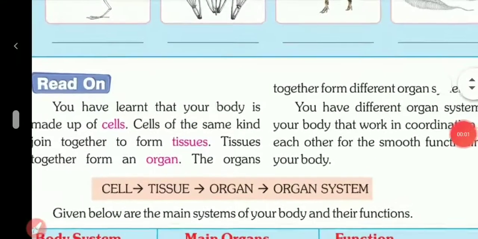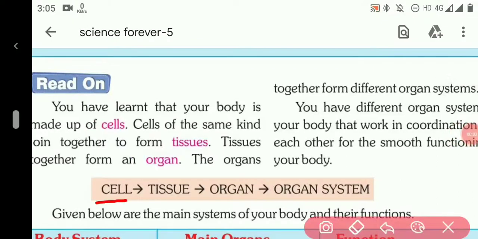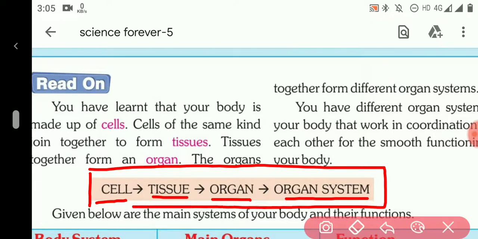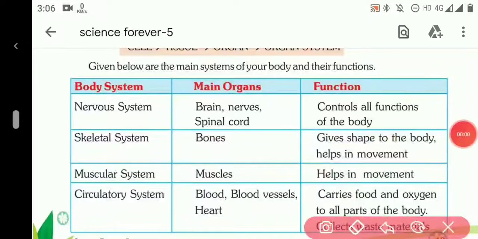Now here is a chart given. Cell, which forms tissue, then they form organ, and then they form organ system. This is important. Now there are 8 organ systems in our body which run together and in coordination to perform all the body functions.